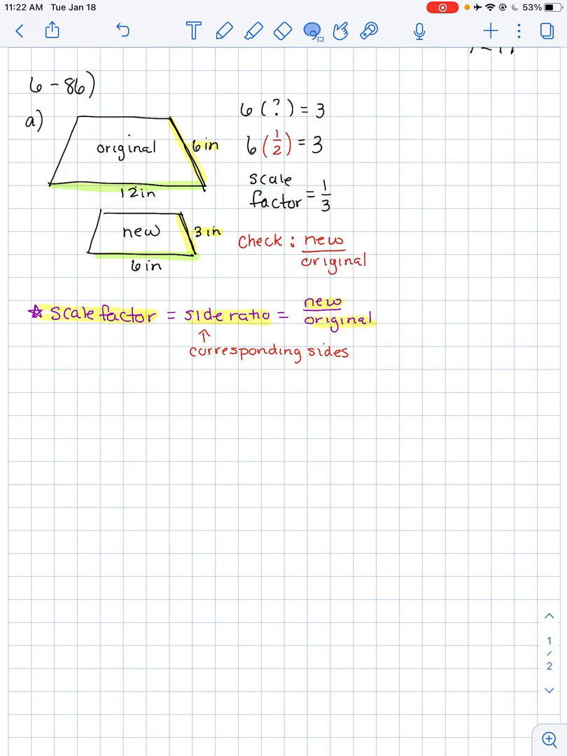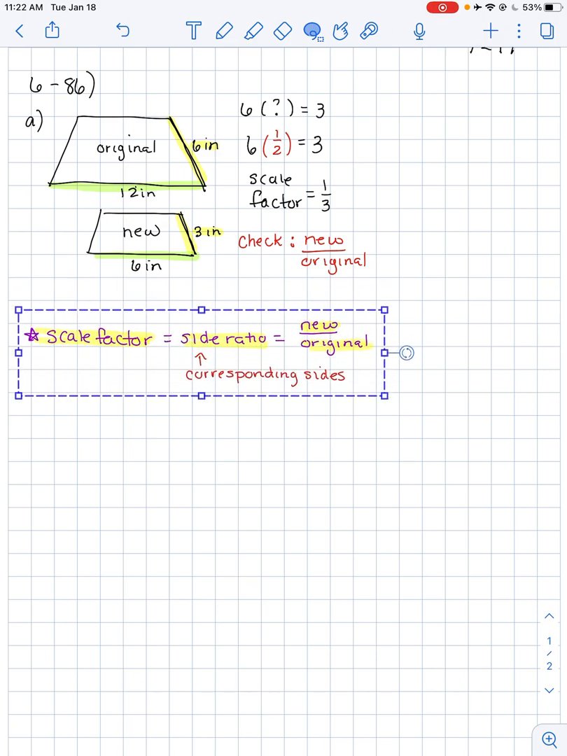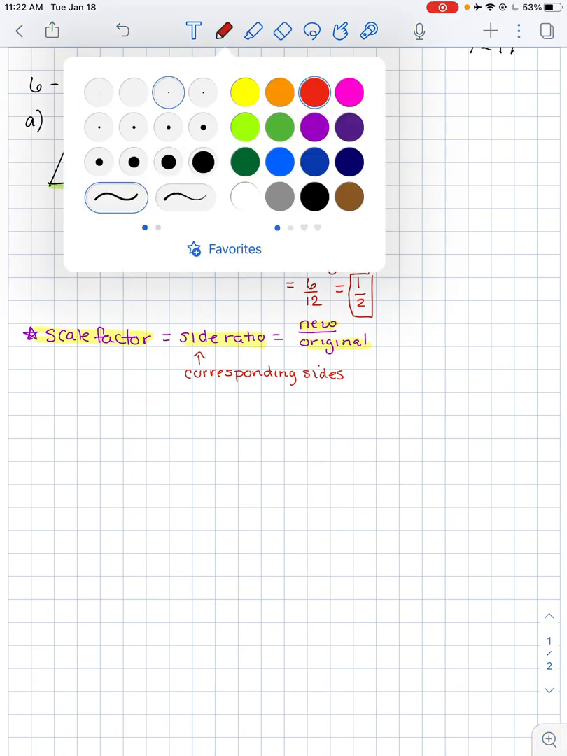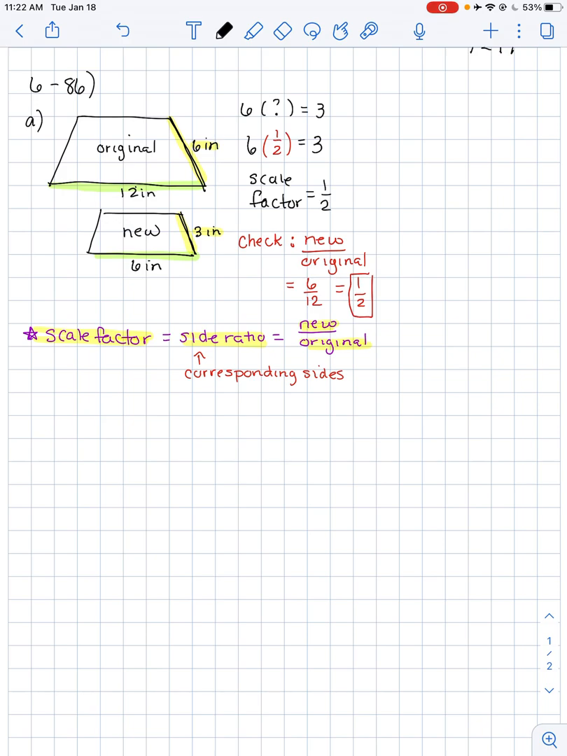And getting, let me move this down here real fast so I give myself a little bit more space. The new is 6, the original is 12, and when I simplify 6 over 12, I do in fact get a scale factor of 1/2. So the scale factor for these two similar shapes is 1/2, and I put 1/3 up here. I apologize, I just saw that error. 1/2. So the scale factor here is 1/2. So let's take a look at B.